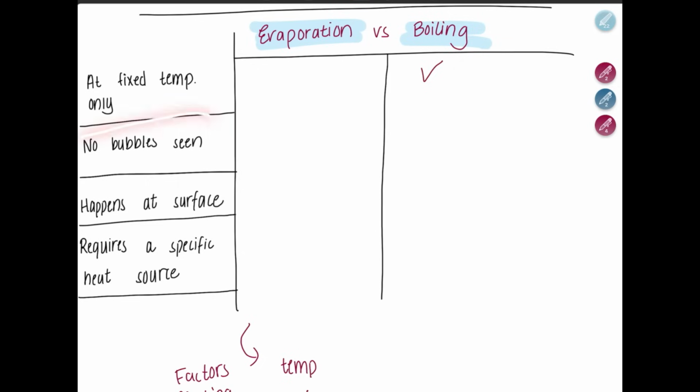Now, no bubbles seen. Is it evaporation versus boiling? It's going to be evaporation, because you don't see bubbles; you see bubbles when you're boiling, for example, when you're boiling water. Something that happens only at the surface, that's evaporation, whereas boiling boils the whole liquid. Now, what requires a specific heat source? That is boiling.